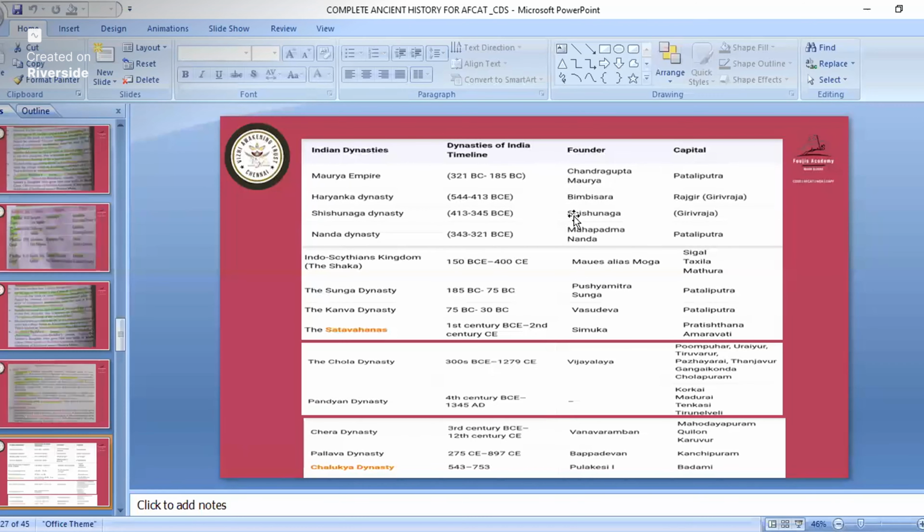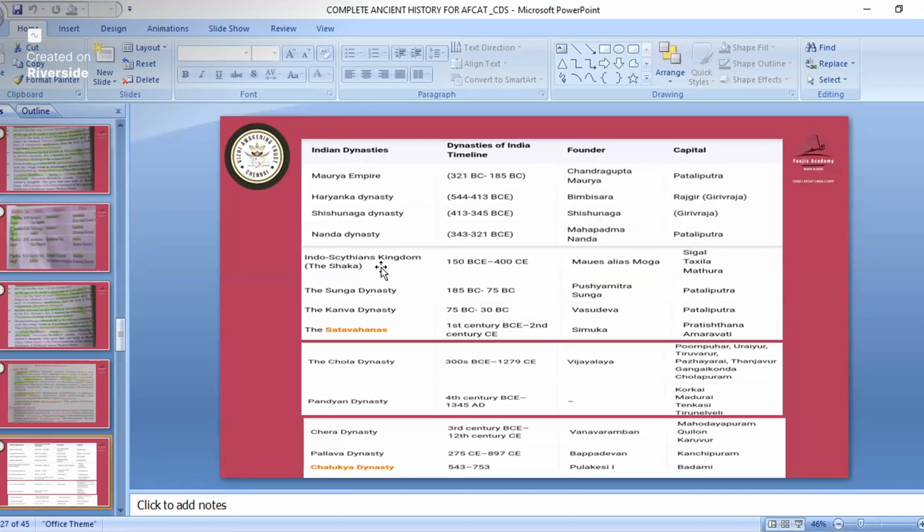Aryanka dynasty founder was Bimbisara and capital was Rajgir or Girivraja. Shishunag dynasty founder was Shishunag and capital was Girivraja. Nanda dynasty capital was Patliputra and Mahapadmananda founded the Nanda dynasty. So remember this timeline also. First Maurya came, then Aryanka, then Shishunag, then Nanda dynasty.